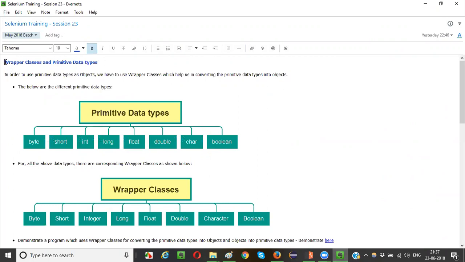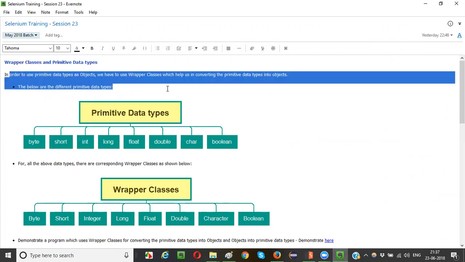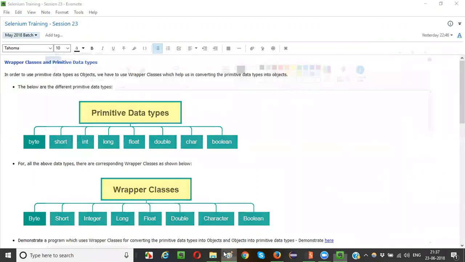So the first topic for today is wrapper classes and primitive data types. Wrapper classes and primitive data types. Okay, let me explain.